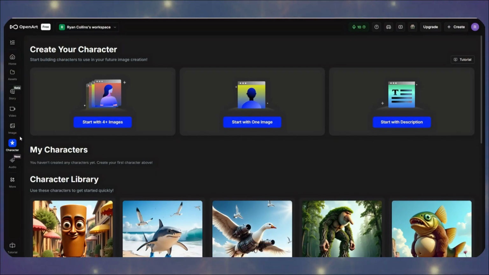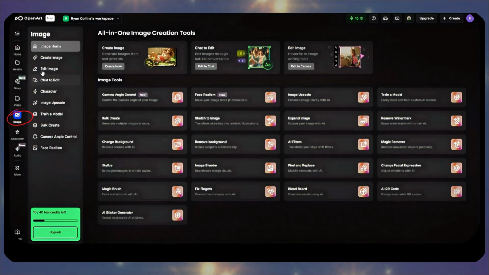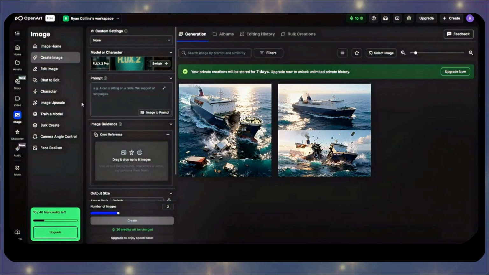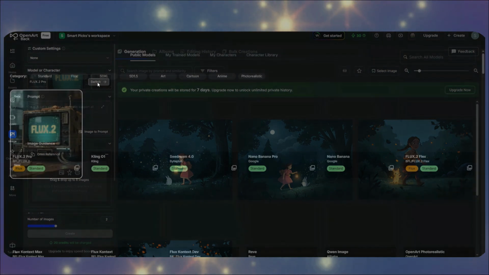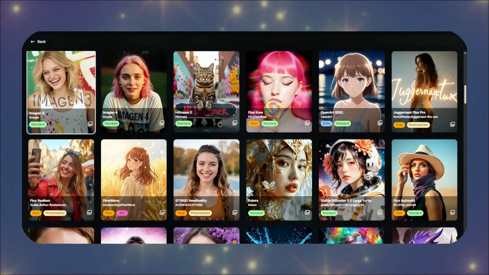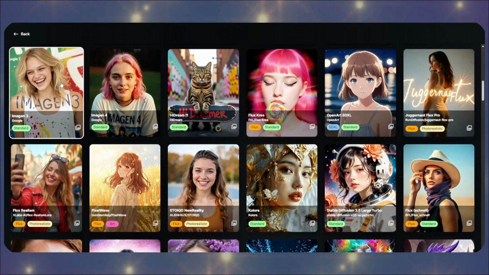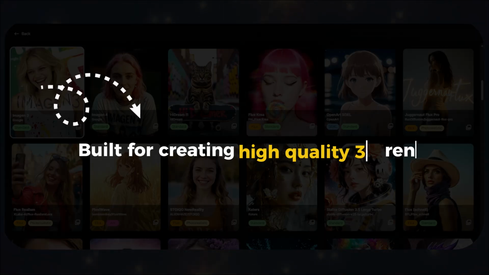Once you're signed in, you'll land on the home page. From here, click on the image option on the left-hand side. This is where we'll generate our starting frames. The first thing OpenArt asks for is a prompt, but before we paste anything, we need to select the right model. Scroll up to where it says Model and click on it. You'll see a bunch of options, but the one we want is called Imagen 3. This is Google's model, and it's specifically built for creating high-quality 3D renders.